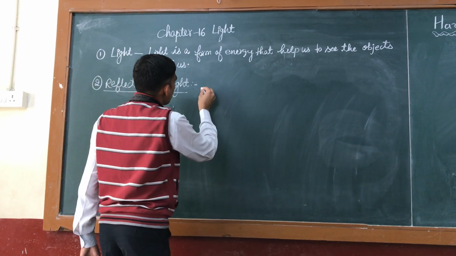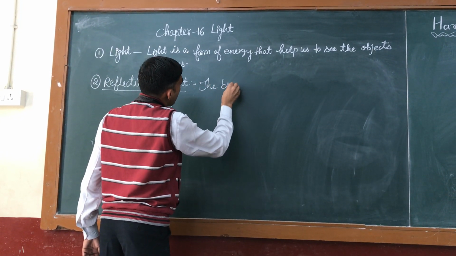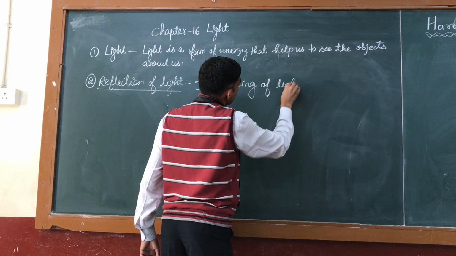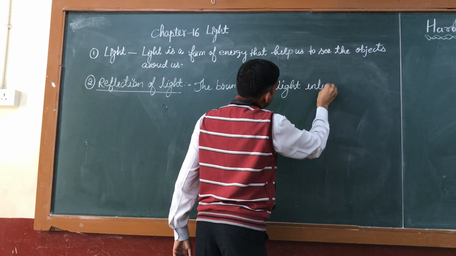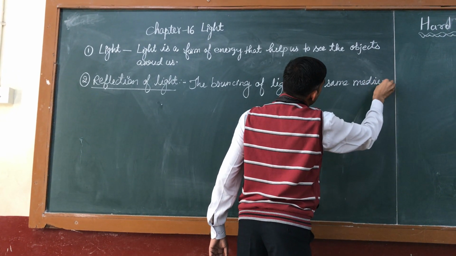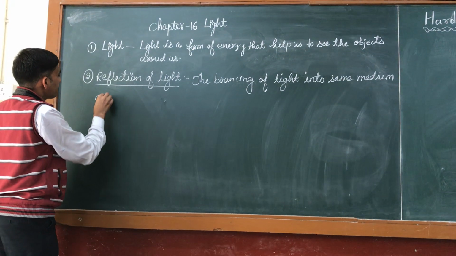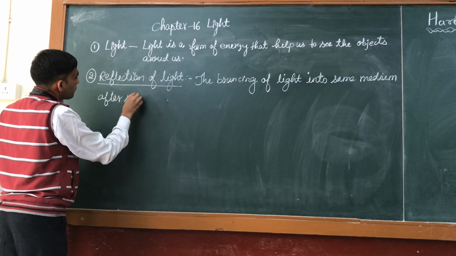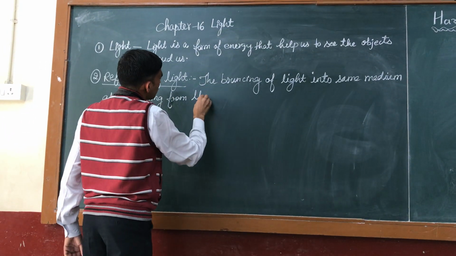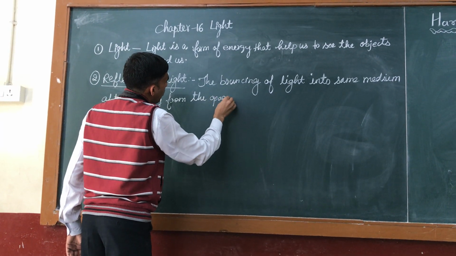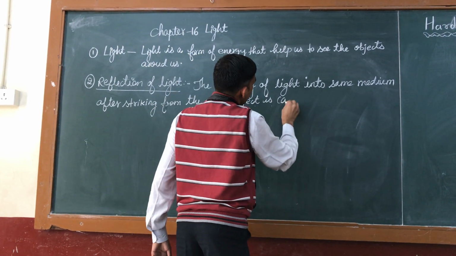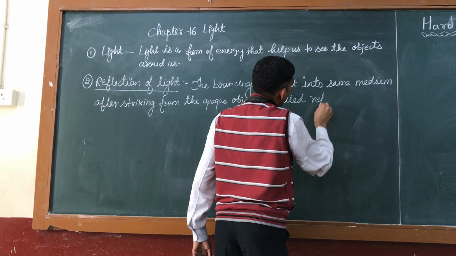Reflection of light means the bouncing back of light into the same medium after striking from an opaque object is called reflection of light.